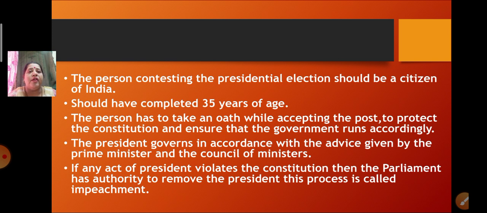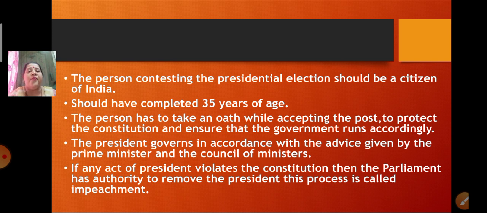The president governs in accordance with the advice given by the Prime Minister and the Council of Ministers. So again and again the Prime Minister goes and meets the president. They advise each other. So the president governs in accordance with the advice given by the Prime Minister as well as the Council of Ministers.